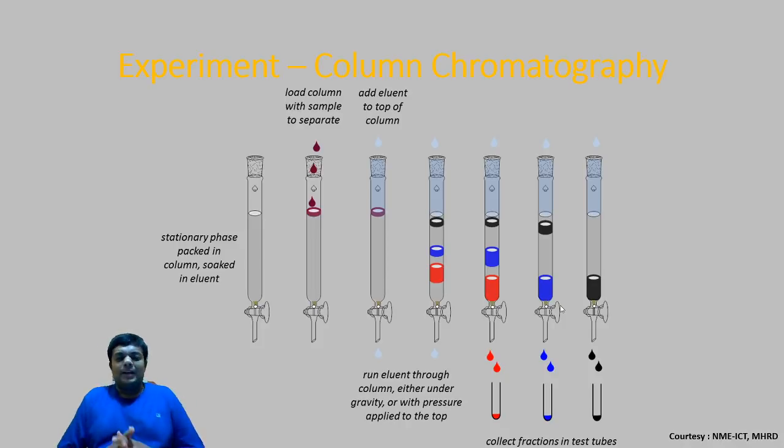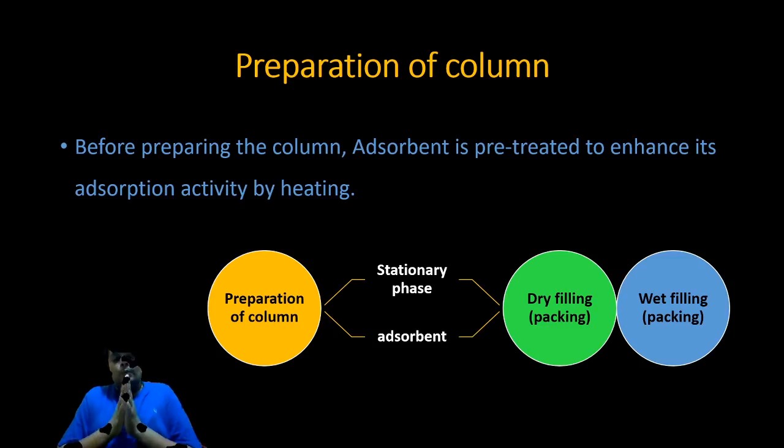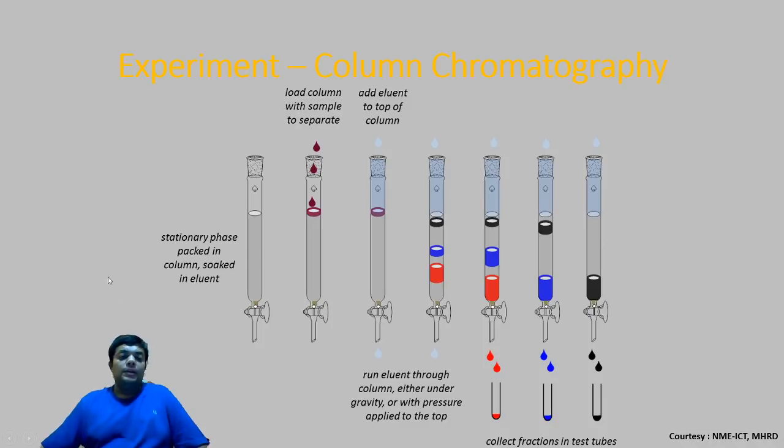Otherwise, you have n number of technique to separate two compounds, and especially two compounds means mobile phase and the extracted component. So I hope you are getting exact idea regarding the experiment of column chromatography. Please, while you are going through this slide, read these points which will help you understand step by step experimental procedure of column chromatography. Now, we have already used a word over here that stationary phase packed in the column.